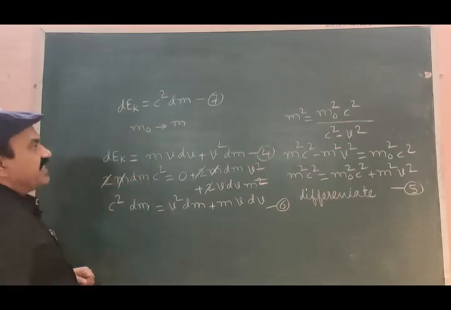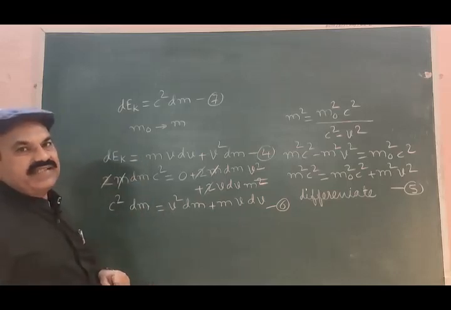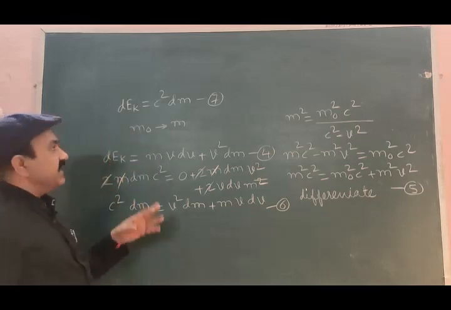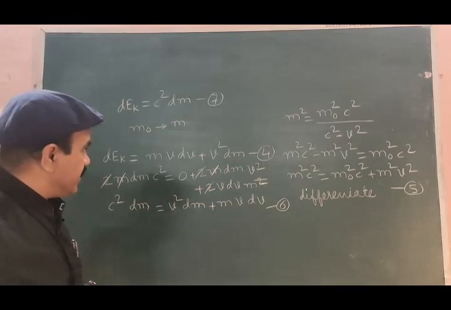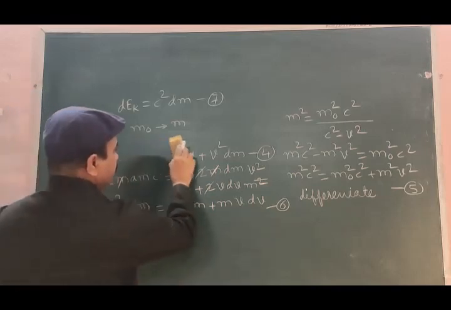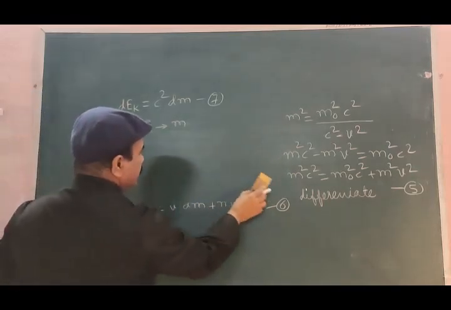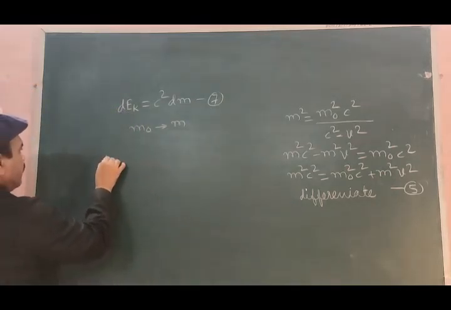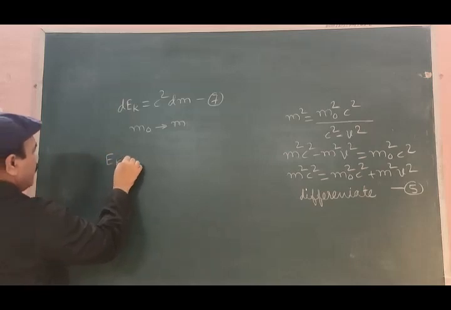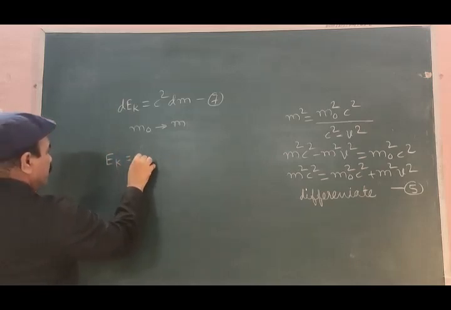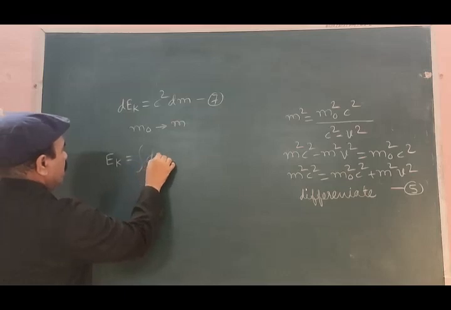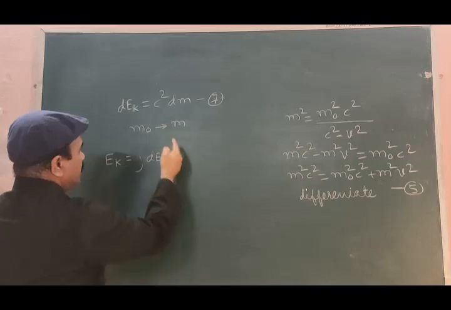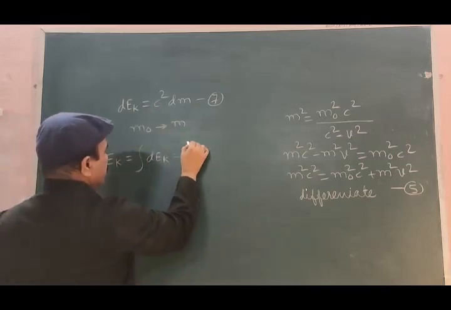What about this kinetic energy? Let us integrate this equation for this purpose. That is, Ek is equal to integration of dEk, that is equal to c square is constant.